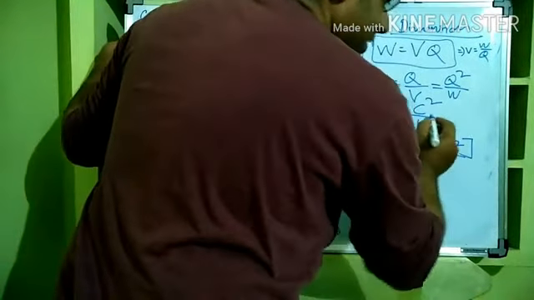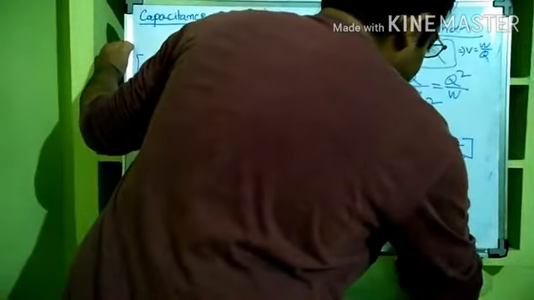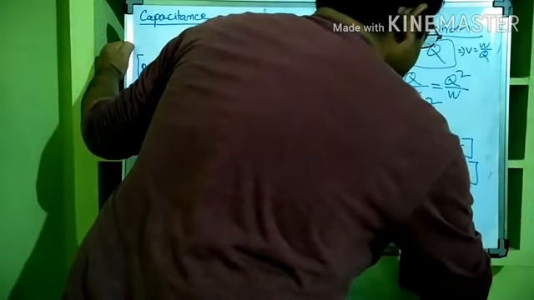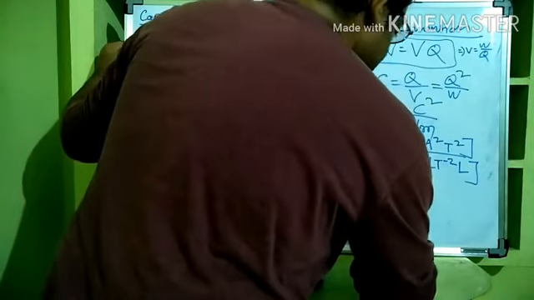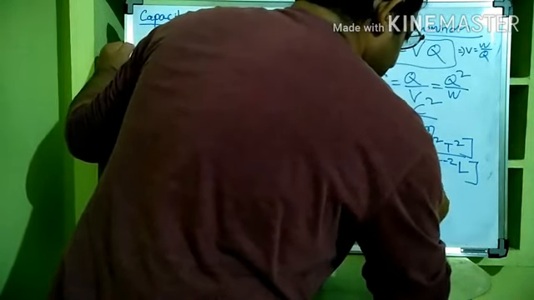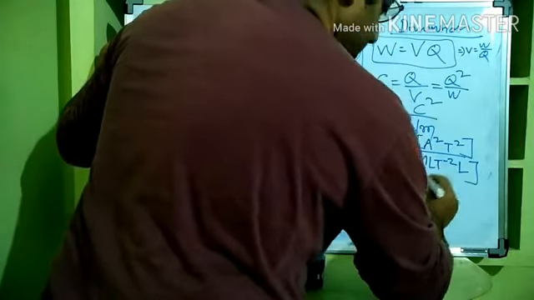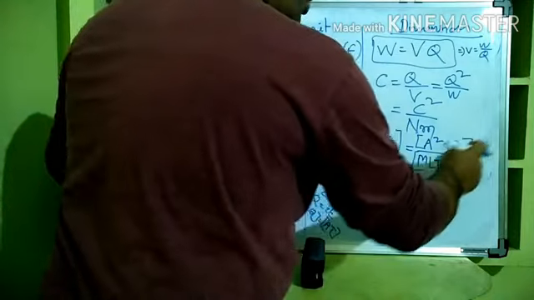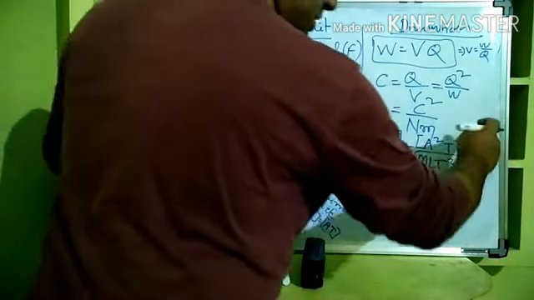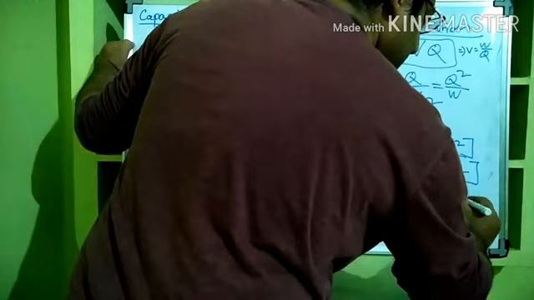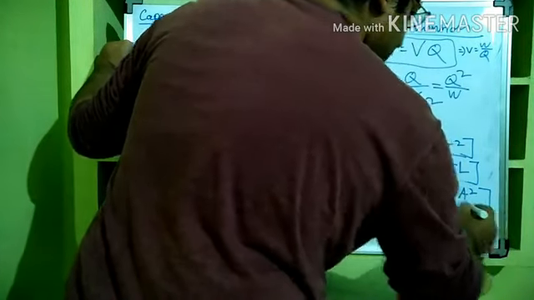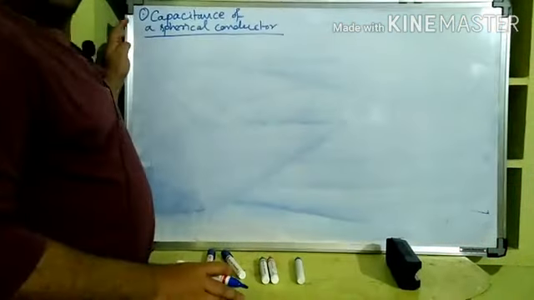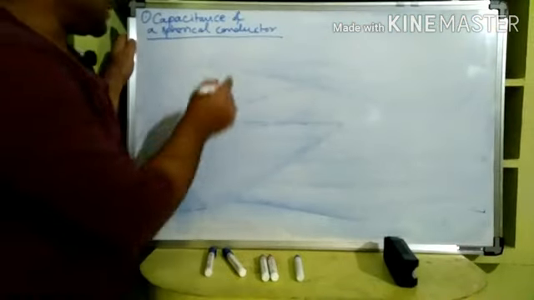Now Newton meter. Newton is a force, so this is M L T to the minus 2, and meter of course is the length. Right. So together what is the dimension? M to the power minus 1. This is L square, and it goes up, L to the power minus 2. T square was there, this is T to the minus 2 in the denominator, so it becomes T square again. So T to the 4 and A square. This is the dimension of capacitance. Clear? Our next topic is capacitance of a spherical conductor.